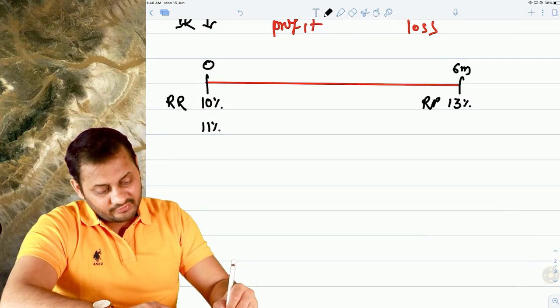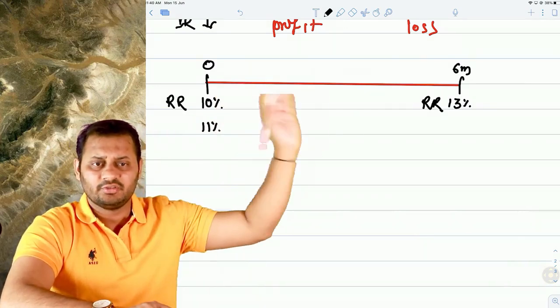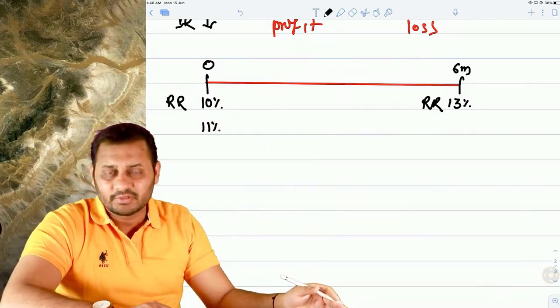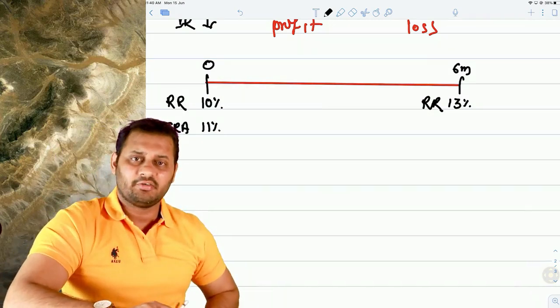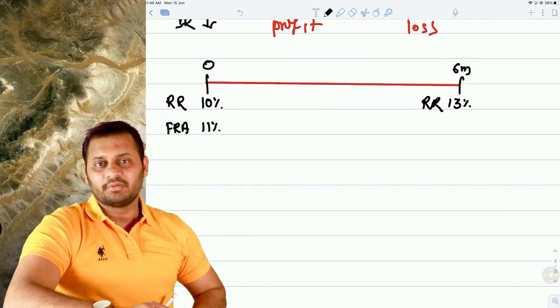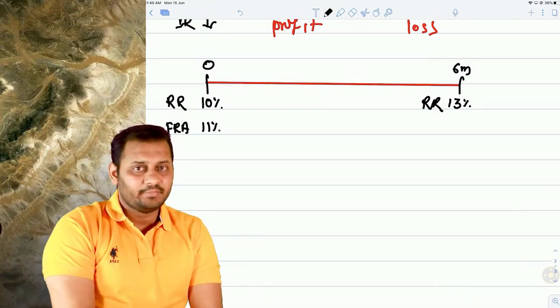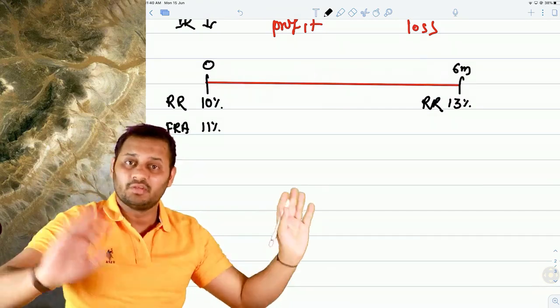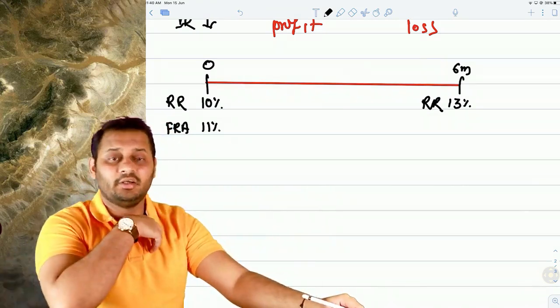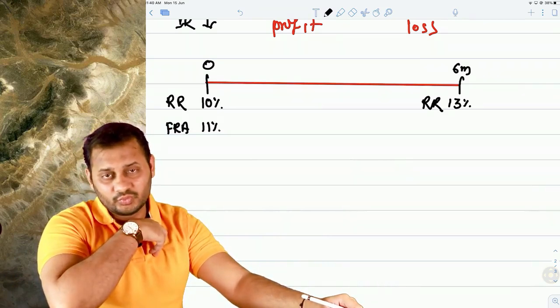This is also a reference rate. This is the reference rate at time 0, and this is the reference rate at time 6 months. And this is called the forward rate agreement, FRA. FRA rate, 11%. This has been decided by you. And you can enter into a forward rate agreement with anyone. Like you can enter into this agreement with me also.